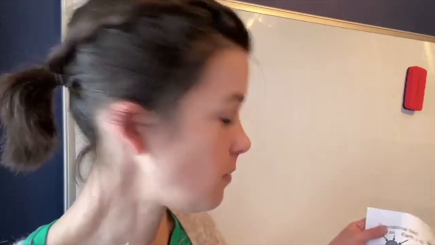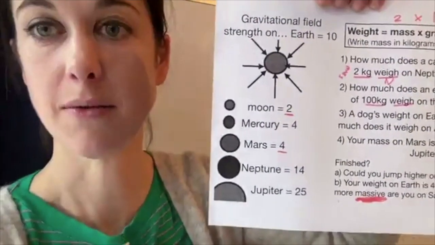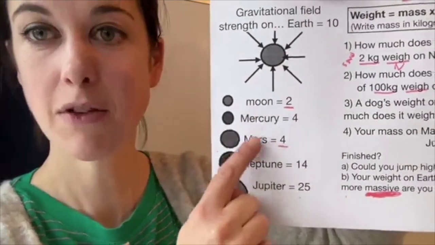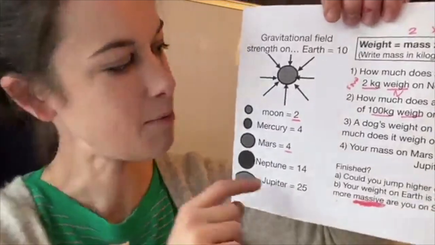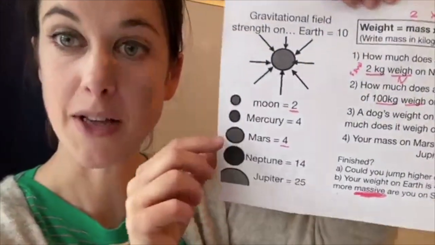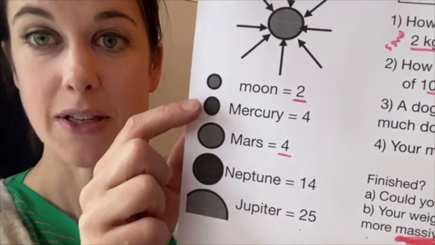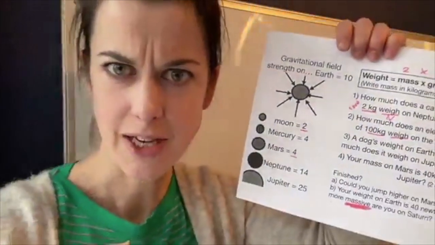Oh, did you notice anything weird though, actually, that I was going to tell you because you guys are very interested? Did you notice that Mercury and Mars have the same gravitational field strength? Did you see that? What's that about? Because Mercury's a lot smaller than Mars. Look, you can see, I did it properly. Mercury small, Mars big. Same gravitational field strength.